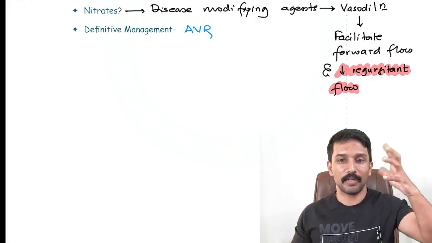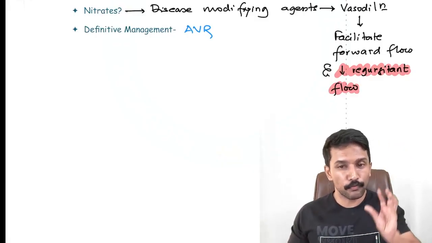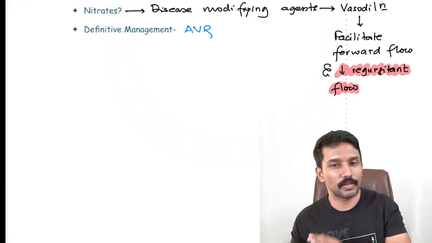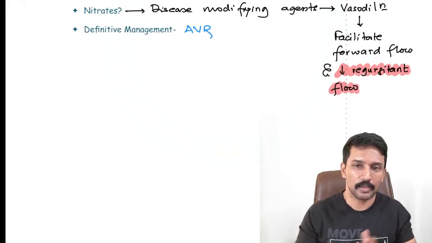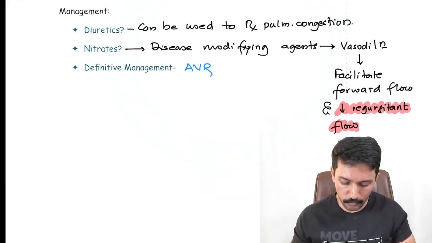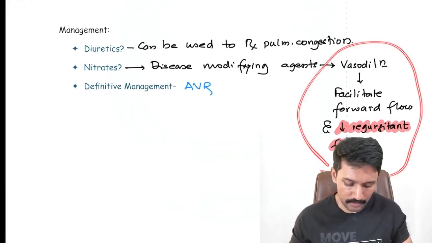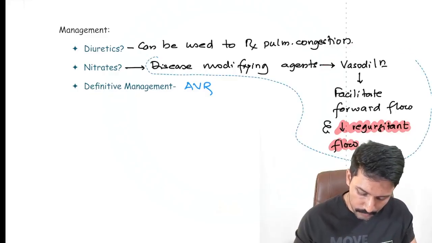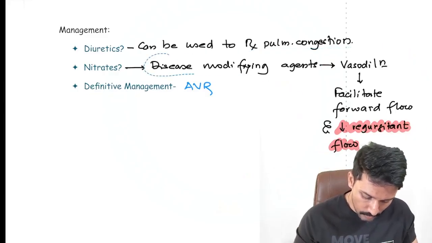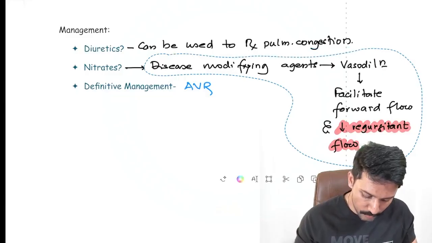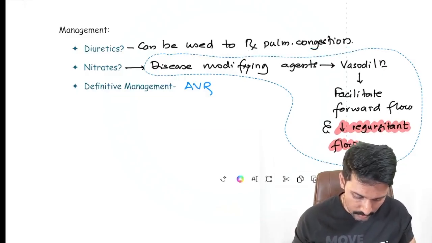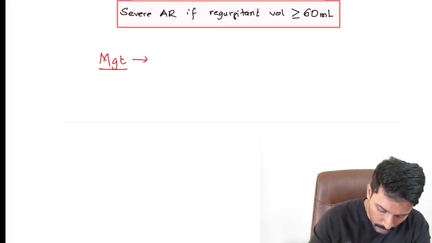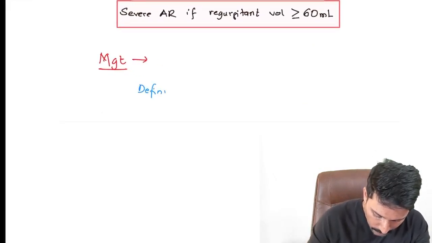But if I peripherally dilate the blood vessels, more blood flows towards the periphery, less regurgitates back, so it reduces the burden on the left ventricle. It facilitates the forward flow, and thus they have disease modifying properties. So you can start them on the nitrates to halt the disease progression, and if still it progresses, then definitive treatment is going to be aortic valve replacement.